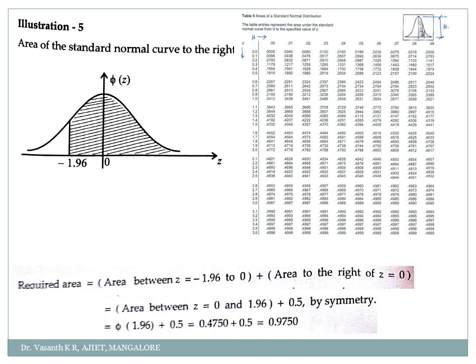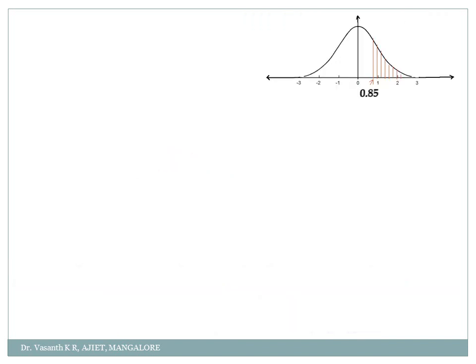You understood how to check the graph and how to calculate it. So if they had asked you from here to this point, it's like from minus 1.96 to 0 plus 0 to infinity. That's it. Okay, I have one more illustration here.